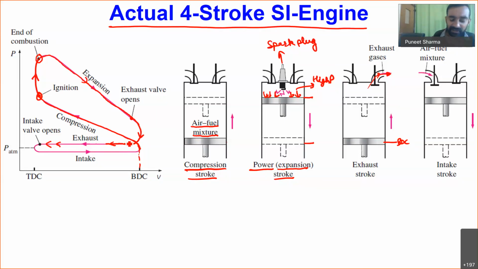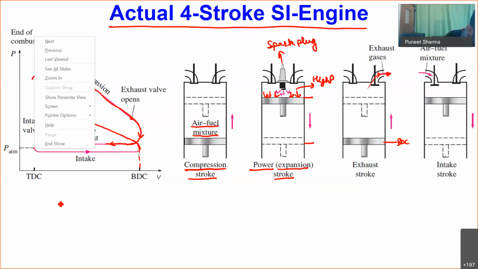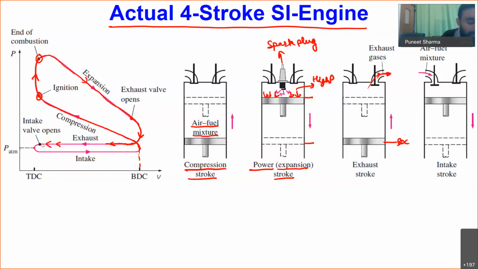After that we are having a small fraction of the gases, and this small fraction of the gases will now be going out. We know that outside pressure is nothing but atmospheric pressure. So during the exhaust stroke, the pressure inside the cylinder will be slightly higher than the exhaust. Then only our gases can go out. So if this is my atmospheric pressure, then you can see that during the exhaust stroke, the pressure inside the cylinder is slightly more than the atmospheric pressure.